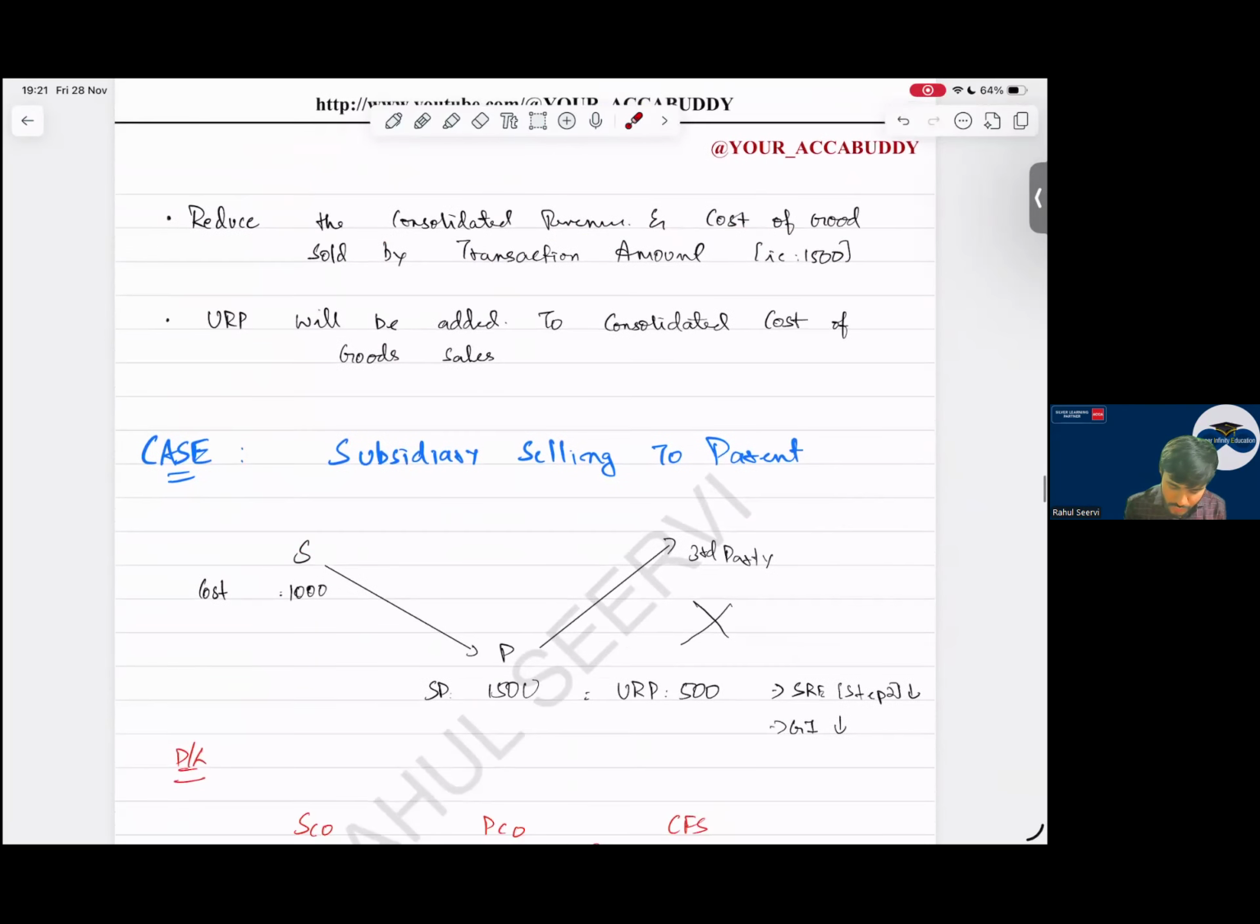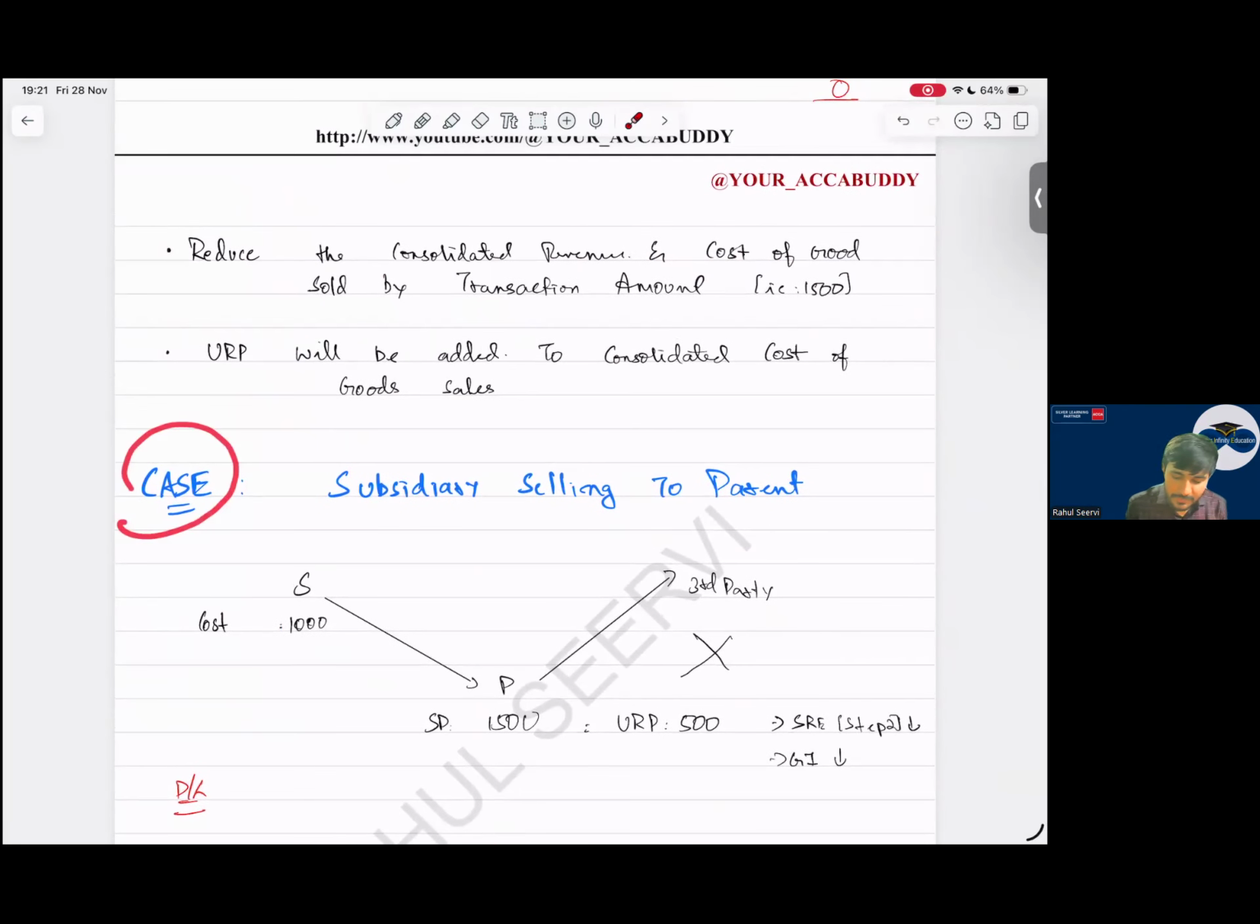Case 2 now, everyone. You should say me the answer. I will not say. Subsidiary selling to parent. What is the first thing we do? Reduce from revenue and cost of sale. How much will we reduce from revenue and cost of sales?